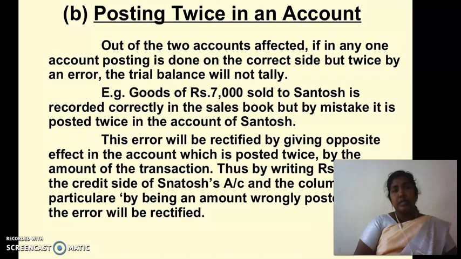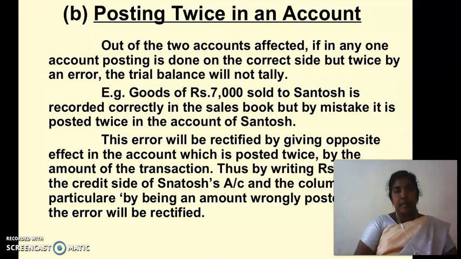Then the second one is posting twice in an account. Out of the two accounts affected, if in any one account posting is done on the correct side but twice by an error, the trial balance will not tally. For example, goods of rupees 1000 sold to Sandoz is recorded correctly in the sales book, but by mistake it is posted twice in the account of Sandoz.